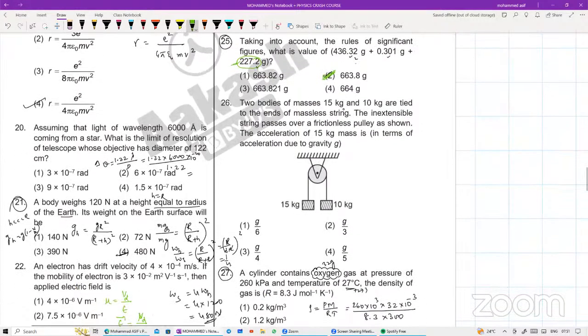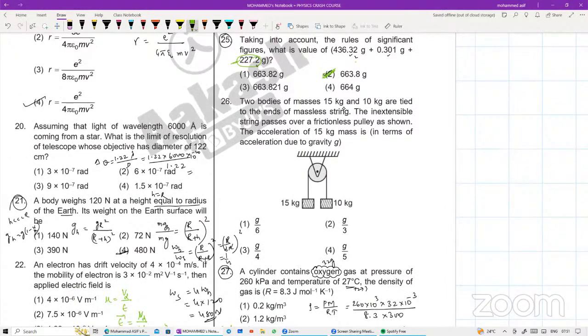चलो question number 26, I hope everyone can do this one. Two bodies of masses 15 kg and 10 kg are tied to the ends of a massless string. The extensible string passes over a frictionless pulley as shown in the figure. The acceleration of the 15 kg mass will be equal to how much? Just make that free body diagram for this one beta.